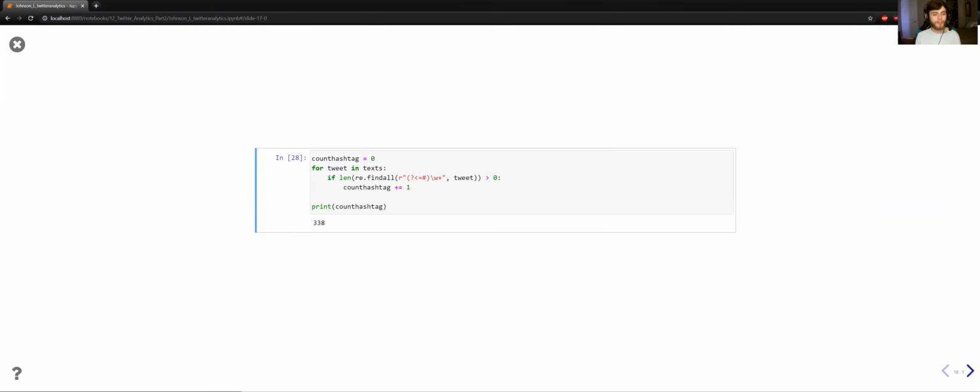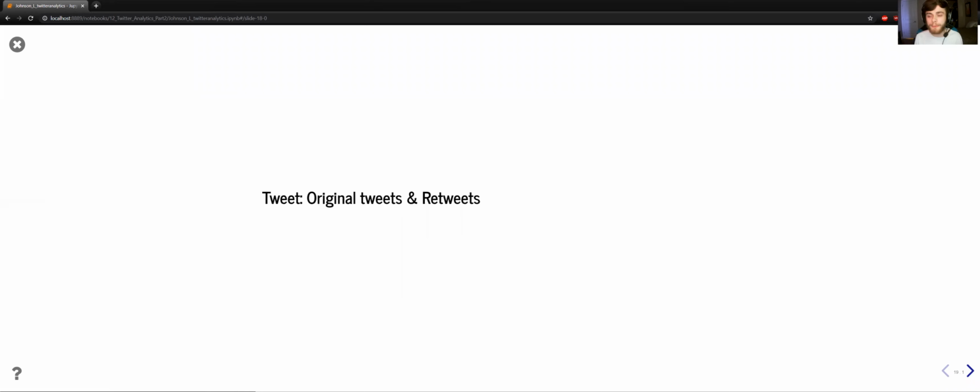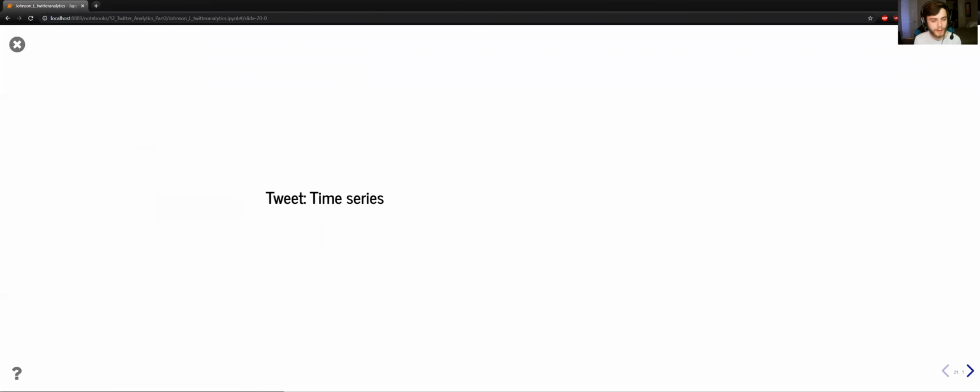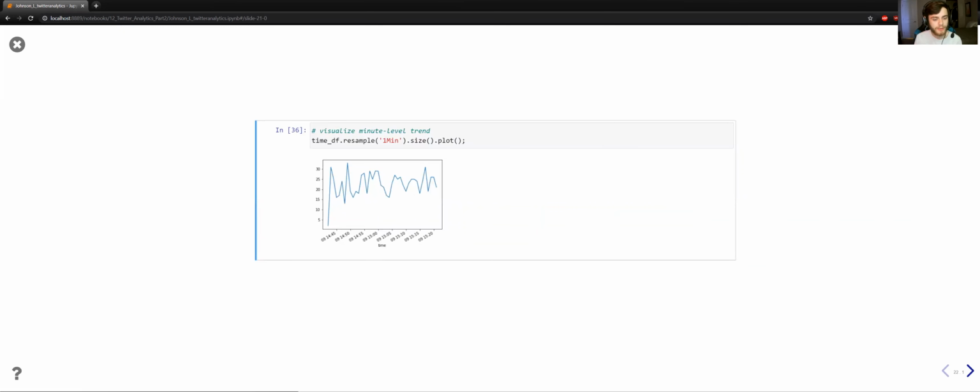First of all, going through the hashtags, there are 338 hashtags used in 898 tweets, which I thought was interesting, as it seems like that's quite a few. Then there are 429 original retweets, so about half of them are retweets versus original tweets. For the time series, it's interesting to see that all the tweets that I scraped were really within a 35-minute time span, and we were still able to get 898, which just shows how active these stocks are on Twitter and how active people are discussing them, even on a Sunday, which is when I'm recording this and scraping this data.